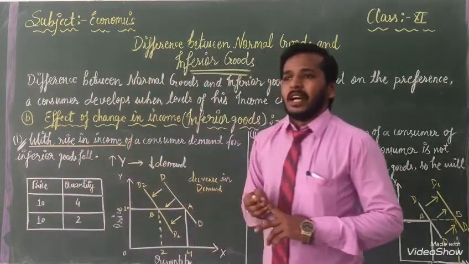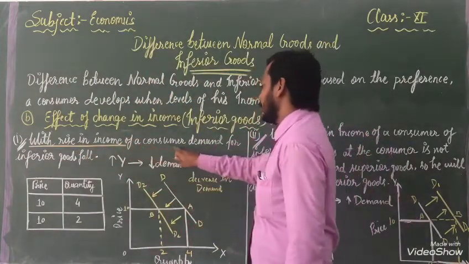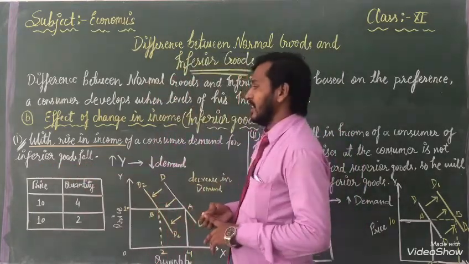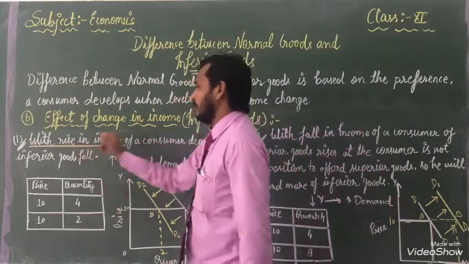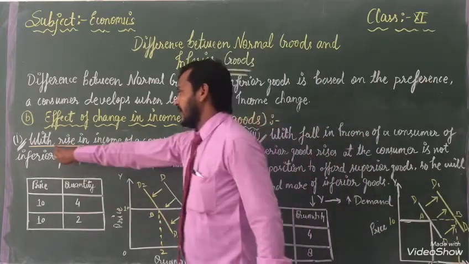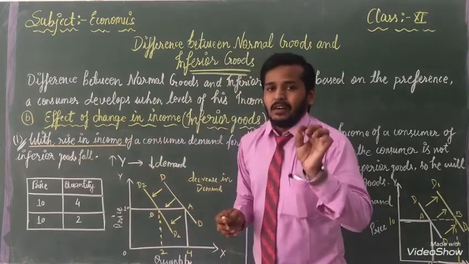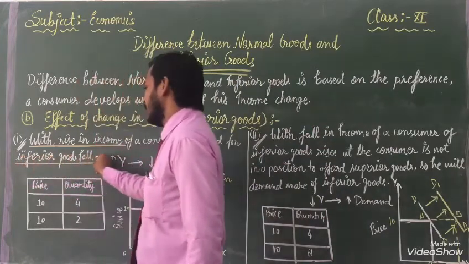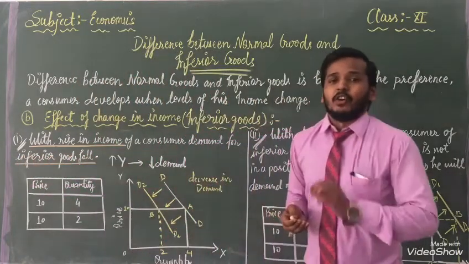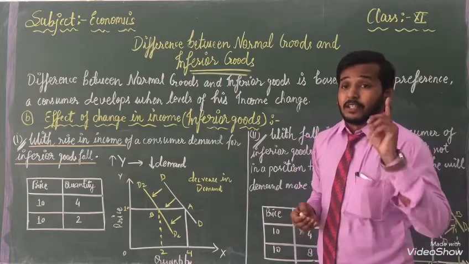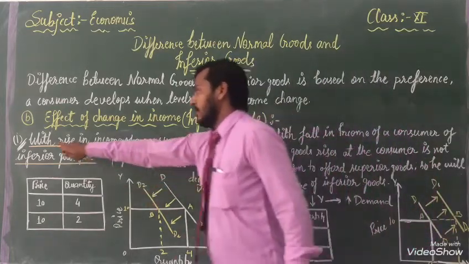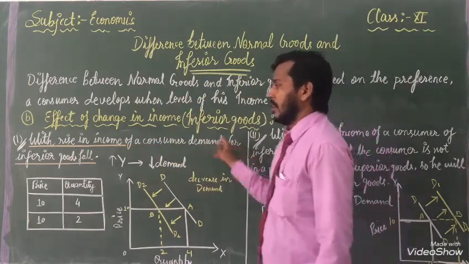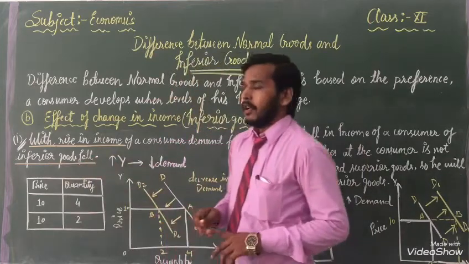When income rises, the consumer demand for inferior goods falls. Once again, listen: with a rise in income, demand for inferior goods falls. This is the important concept. You have to listen and understand. Once again, with the rise of income of the consumer, demand for inferior goods falls.